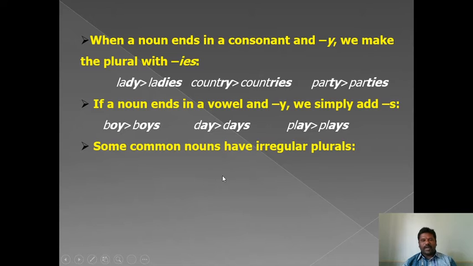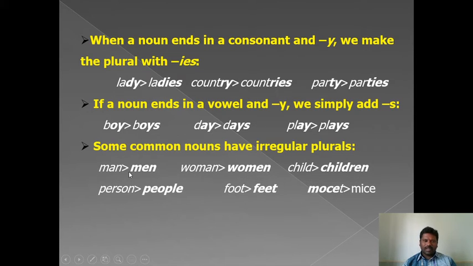Some common nouns have irregular plurals. Let us see. What is the plural form of man? Men. Woman, women. Child, children. Person, people. Foot, feet. Mouse, mice. Tooth, teeth. Ox, oxen. These are the irregular plural forms of the words.